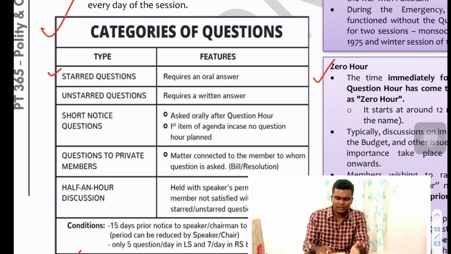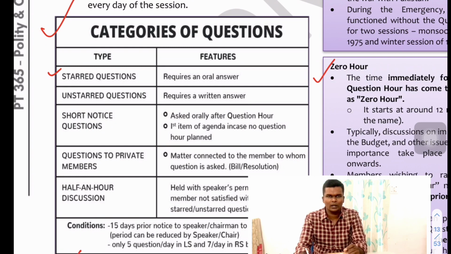And there are different types of questions which can be asked. For example, starred questions means, let's say you write a question and put a star, telling that we need an oral answer. If it is a starred question, there is need for an oral answer only. If it is unstarred, then you should give the answer to the question in writing.